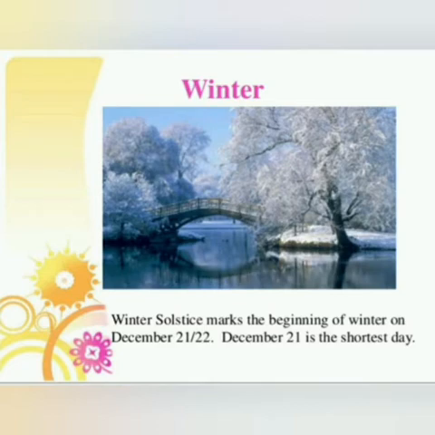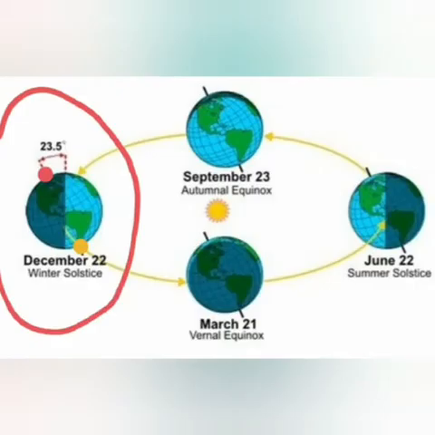Winter season. Winter solstice marks the beginning of the winter on December 21 or 22, and December 21 is the shortest day. And as you all know, our winter solstice occurs on December 21st, the first day of the winter. Now, look at the picture. Here also I have marked a red circle. And you can see here we are having December 22 winter solstice.